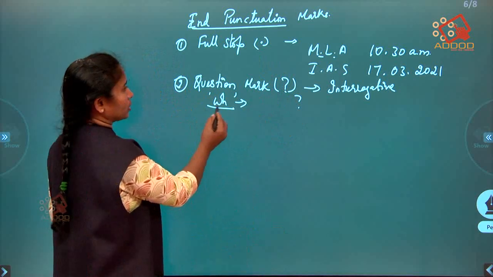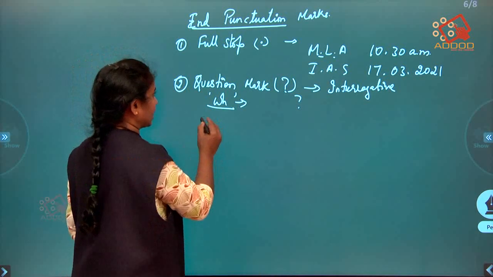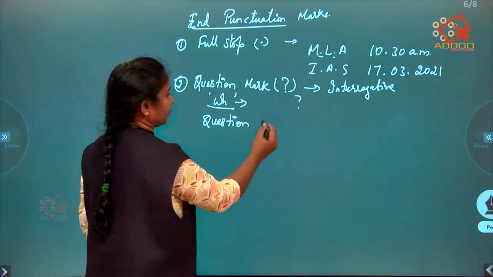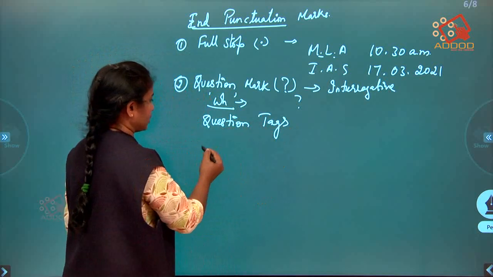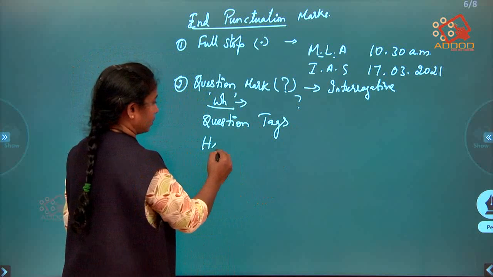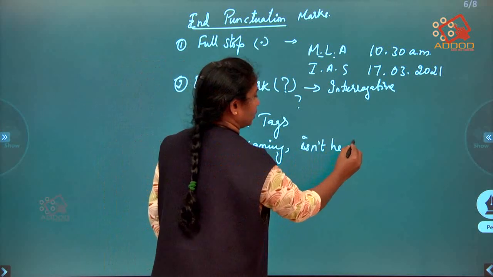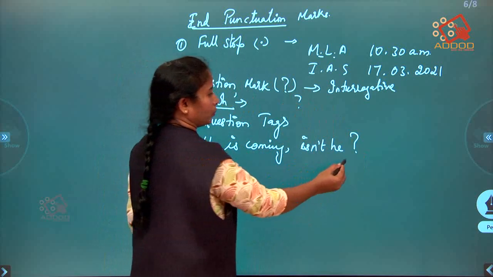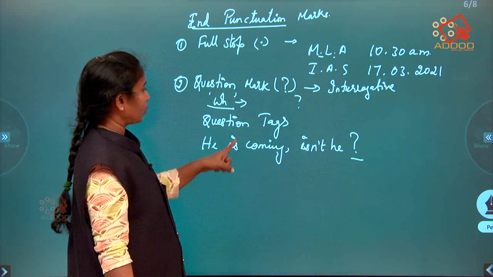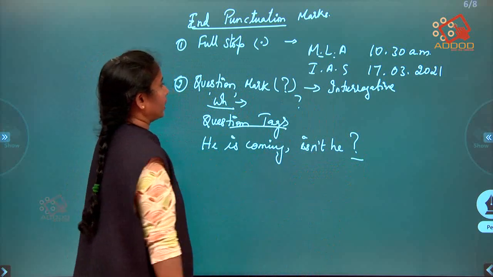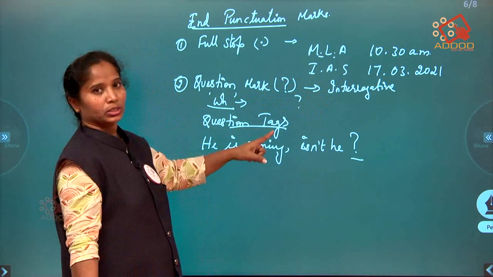Where else can we use it? Other than interrogative sentences, we can also use it in question tags. For example, if I say he is coming, what is the question tag? Isn't he? Question. So we use question mark even in the question tags, right? So question marks are used in interrogative sentences and question tags.